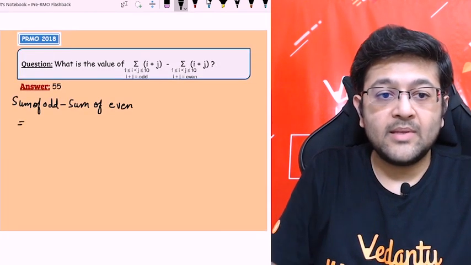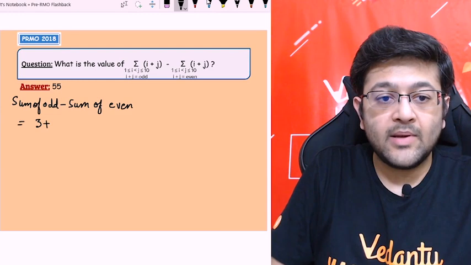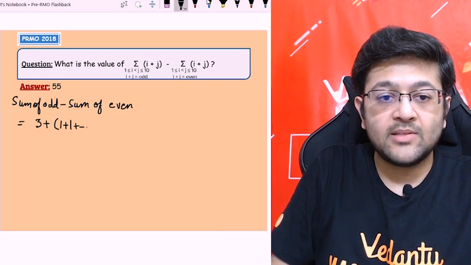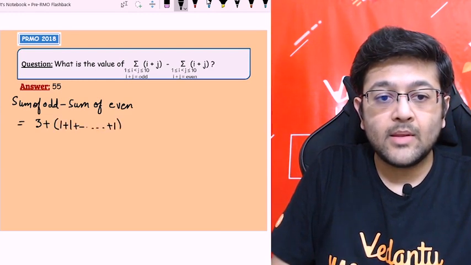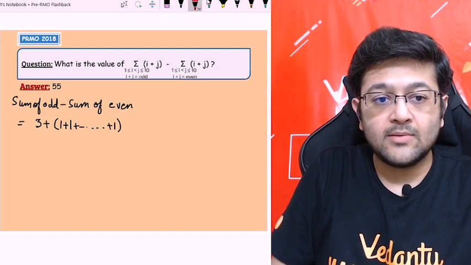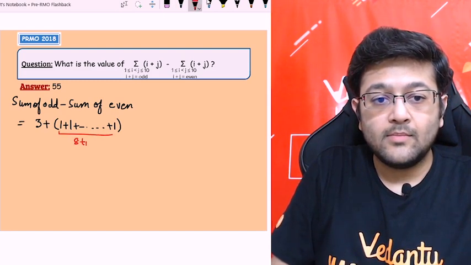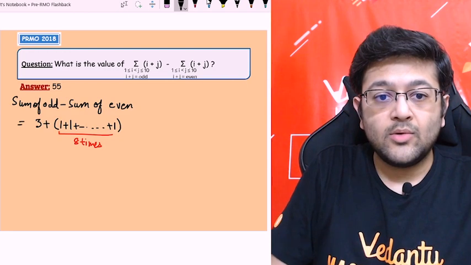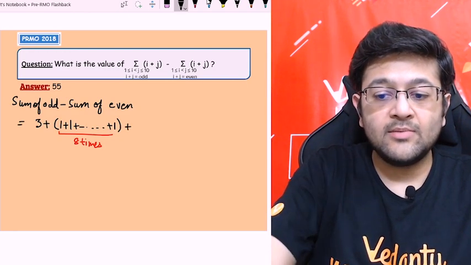So क्या बचेगा हमारे पास? एक 3 आएगा plus there will be 1 plus 1 plus 1, how many? This will be 8 times, right? So I think you're getting the idea. This will make our calculation much easier.